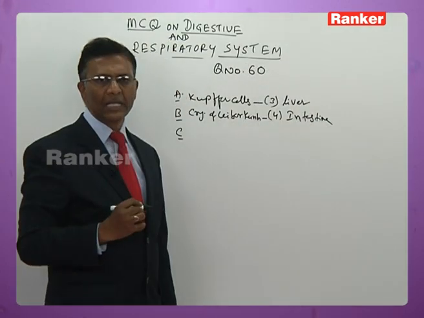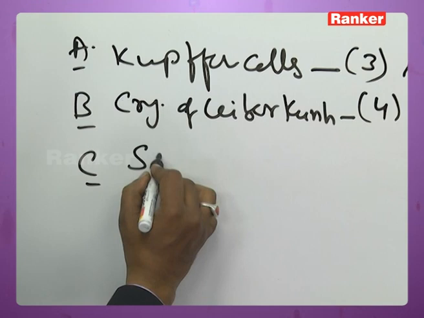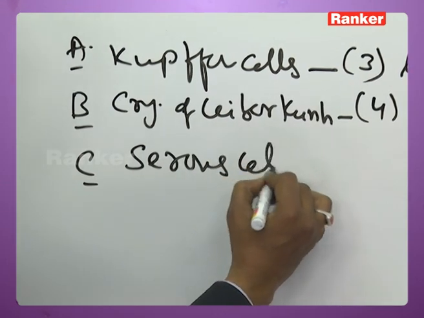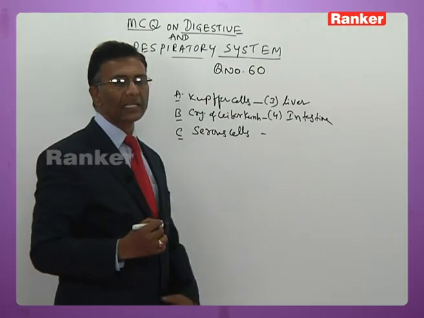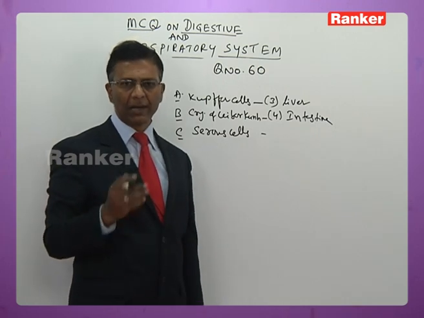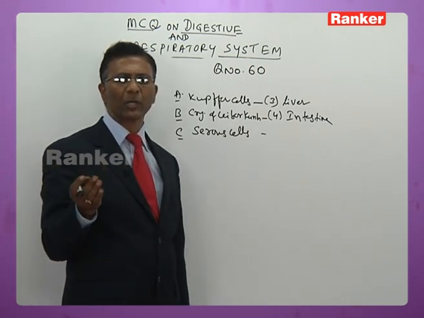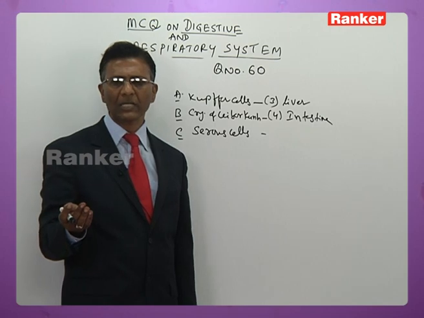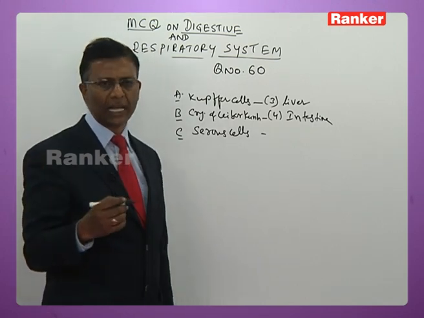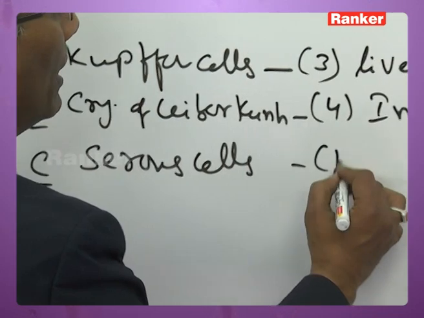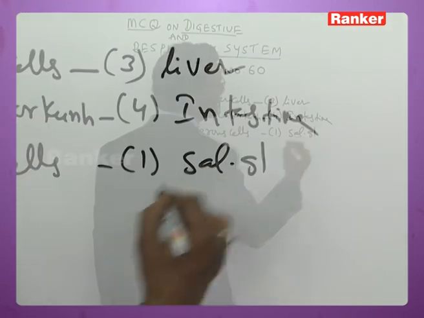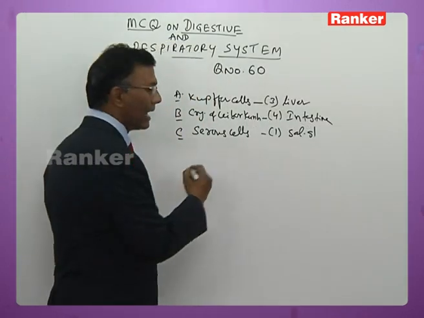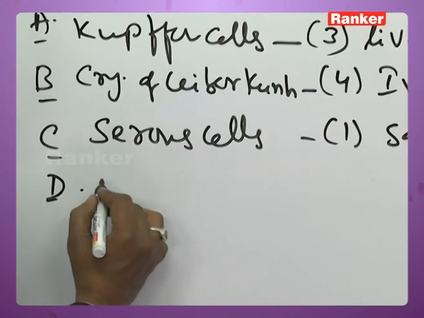C. Serous cells. Serous cells are present in the salivary glands. Salivary glands have two types of cells, serous cells and mucus cells. Mucus cells secrete mucus, serous cells secrete ptyalin, that is salivary enzyme. Number 1, salivary glands. Next you have D, odontoblasts.